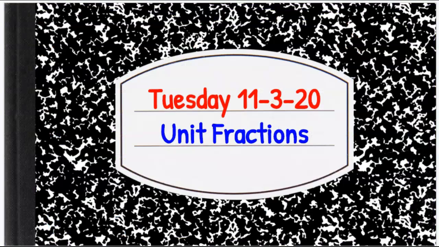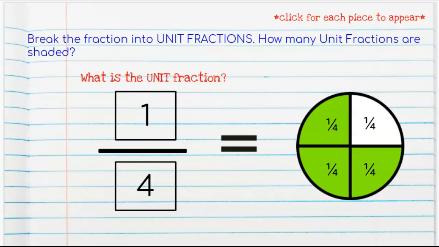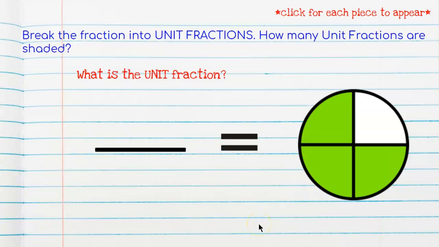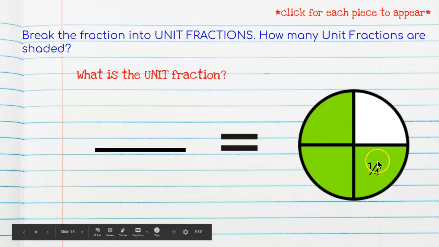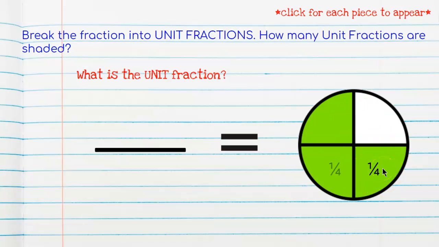Alright, let's move on to math. Yesterday we talked about how to label a fraction and what that looks like. Now we are going to look at what a unit fraction is. A unit fraction is each piece individual. I have 4 pieces here. One of these is 1/4. This is 1/4. This is 1/4.